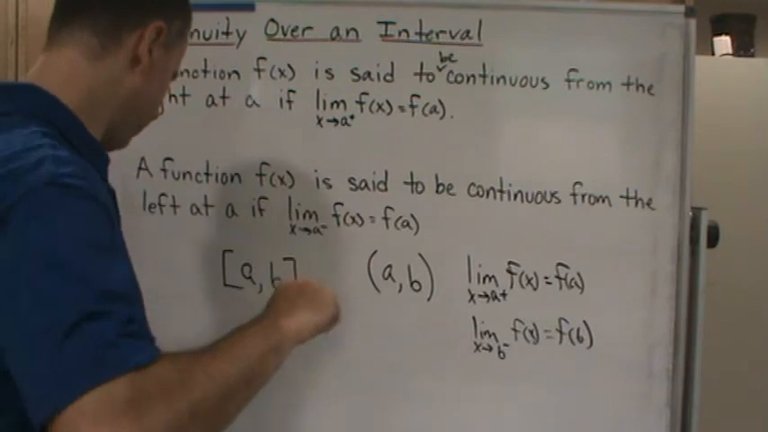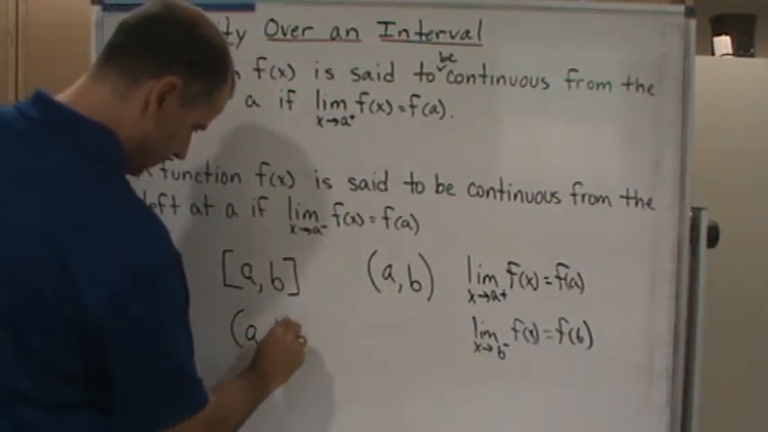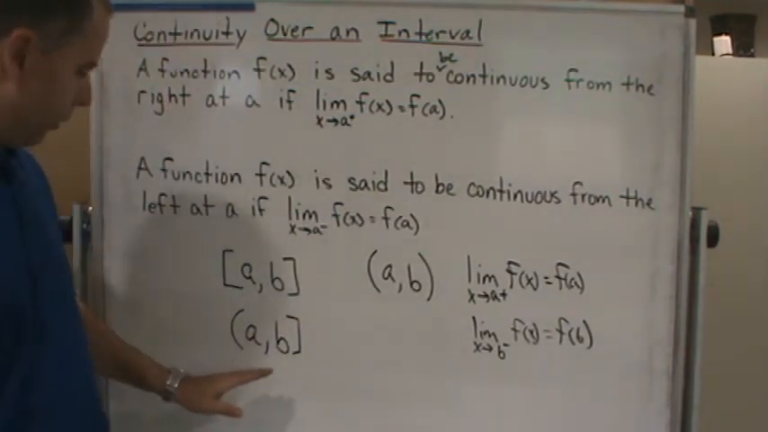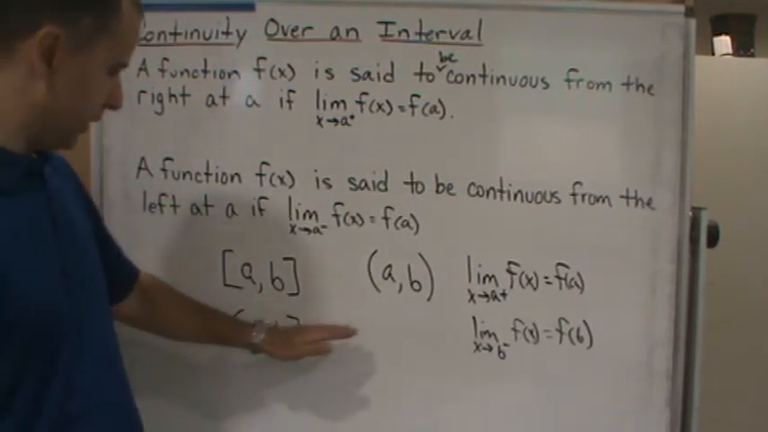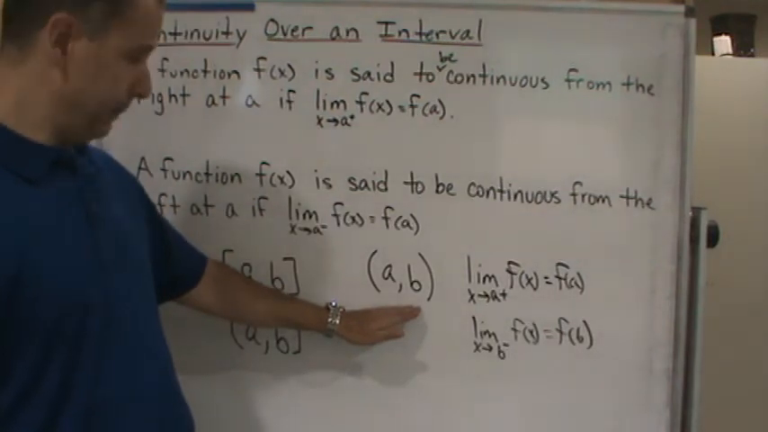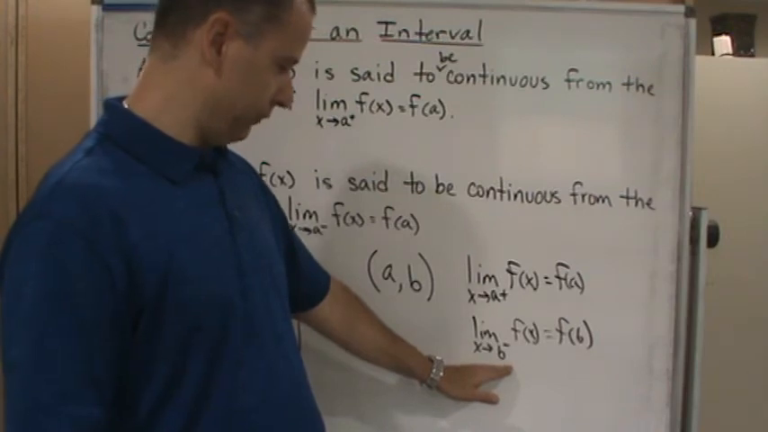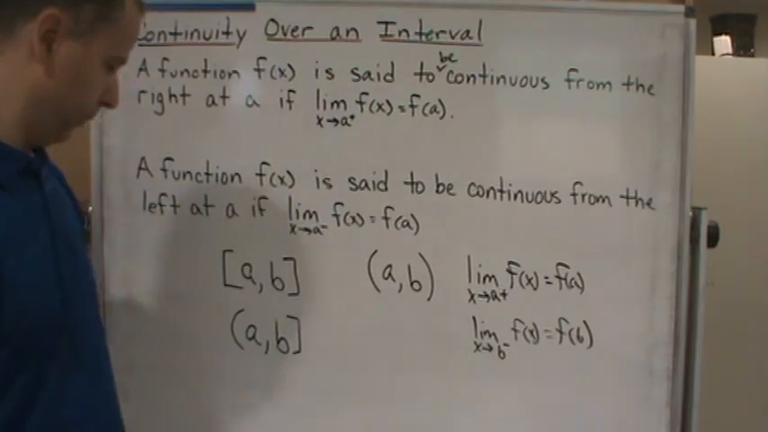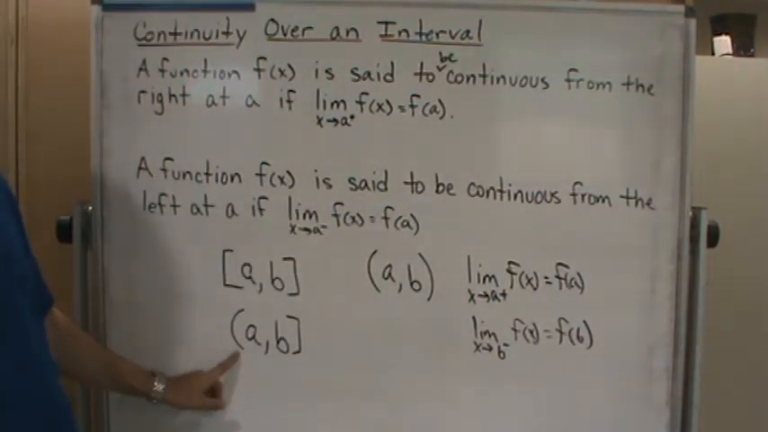And likewise, if we had something like this, we would say the same thing. If it's continuous on this interval, what we're saying is that it's continuous on the open interval from a to b, and the limit as x approaches b from the left of f of x equals f of b. We wouldn't use the other endpoint because we're using a parenthesis instead of a square bracket.